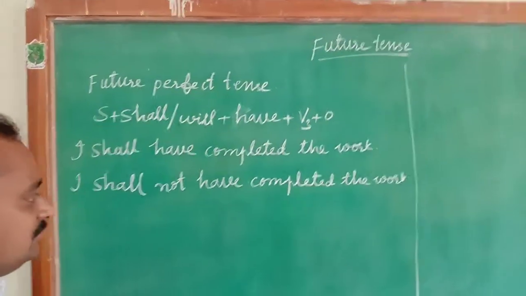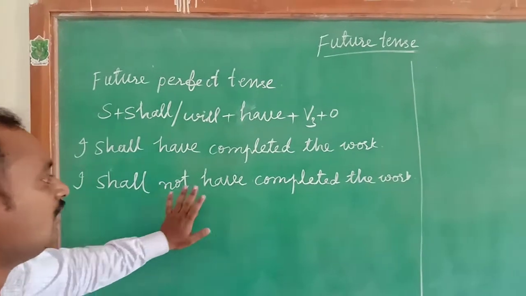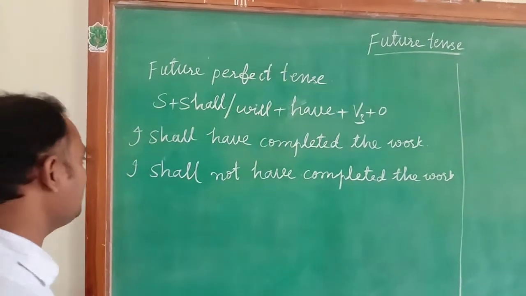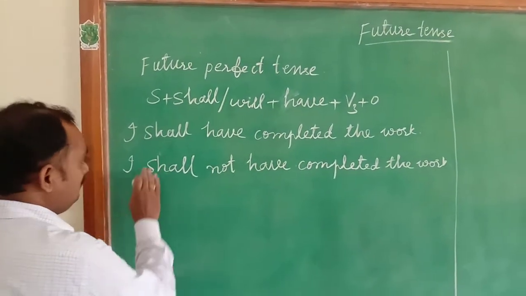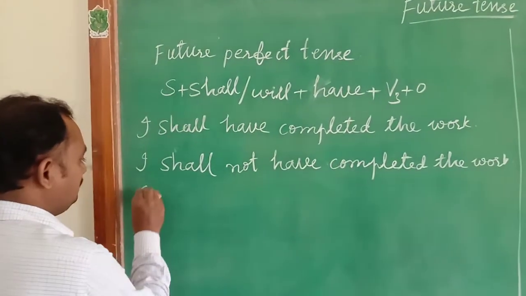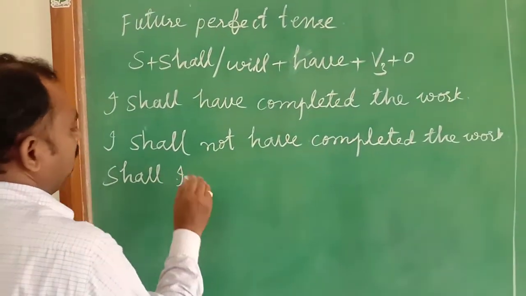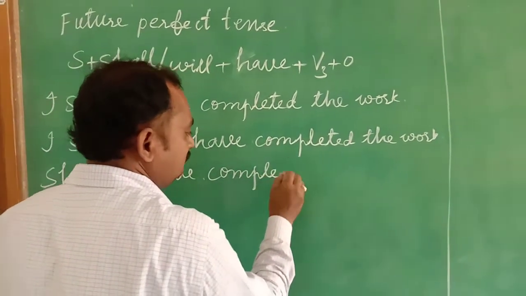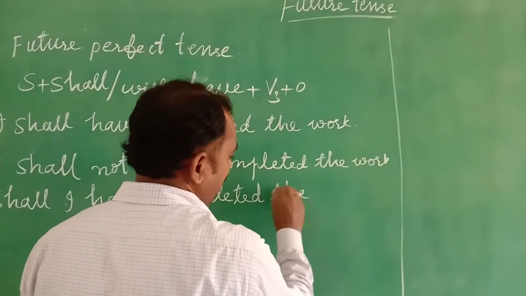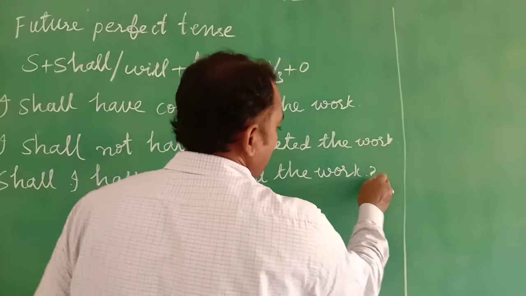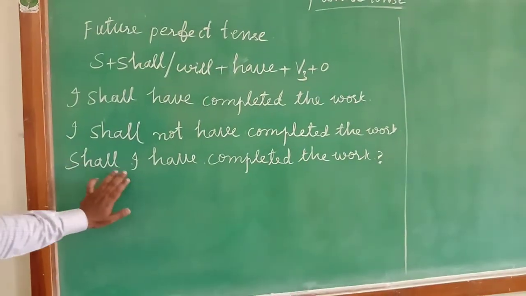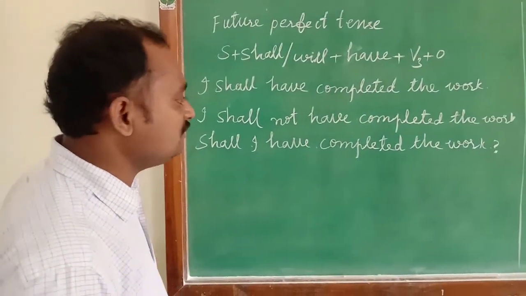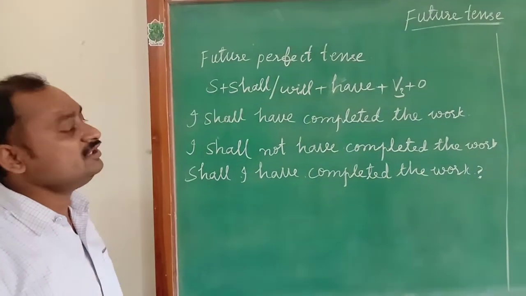I shall not have completed the work. This is the negative form. If you change the same sentence into interrogative form, I already told you the be form will come first, and the subject will go next. Shall I have completed the work? First the be form, the subject goes next. Shall I have completed the work is the interrogative form of the future perfect tense.